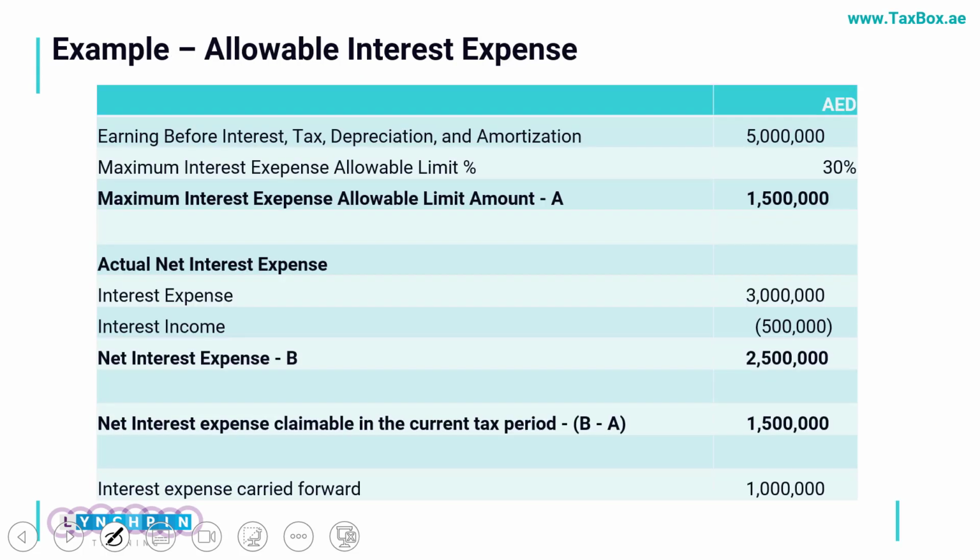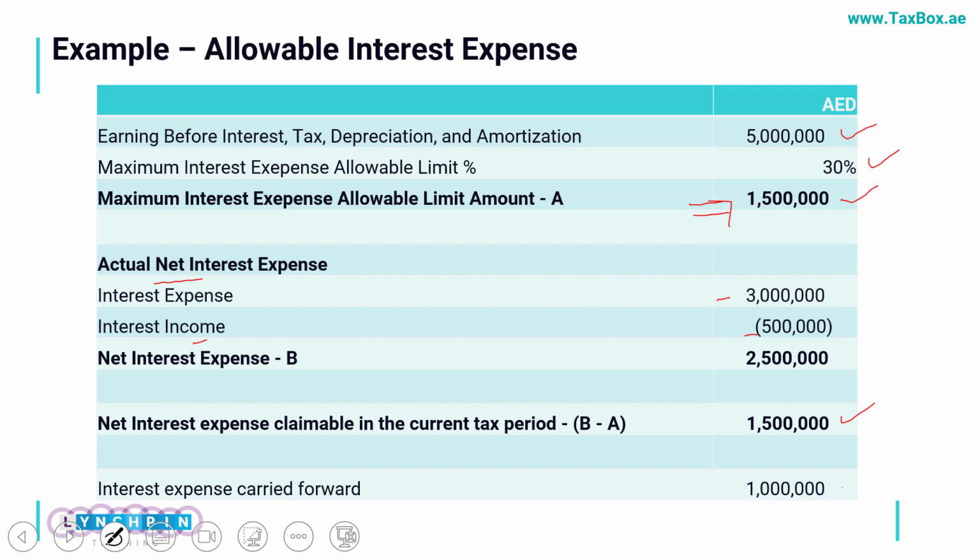Okay, let's see a small example. My earnings before interest, tax, depreciation and amortization is 5 million. So the maximum interest expense allowable is 30% of it, which comes to 1.5 million. Now I am calculating my net interest expense. I have an interest expense of 3 million and interest income of $500,000, so my net interest expense is 2.5 million. In this case, the maximum interest which I can claim is of course 1.5 million, which I will be claiming.